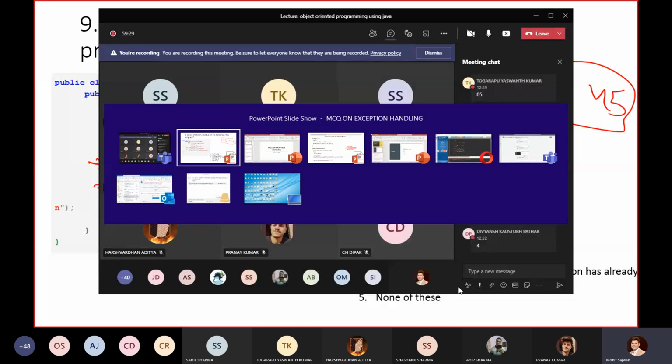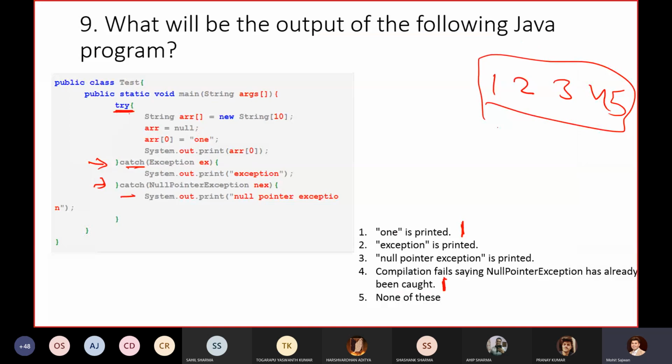Let's check it out. Is there anyone getting some other option? Whatever answer you are getting, just post your answer. And go through that YouTube link if you are not able to get this particular thing. I will try to upload whatever videos there are related to exception handling.